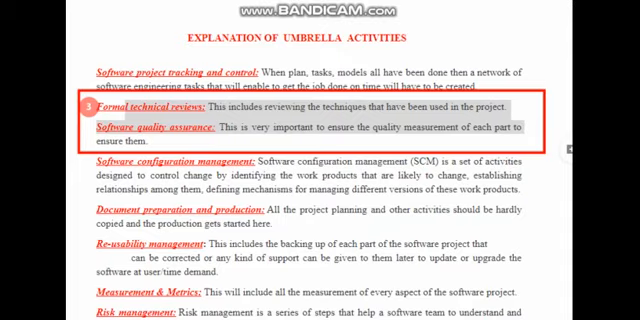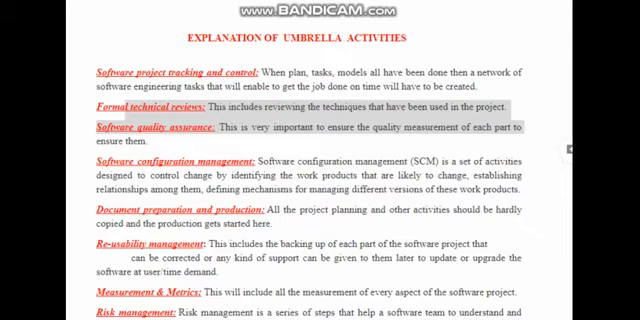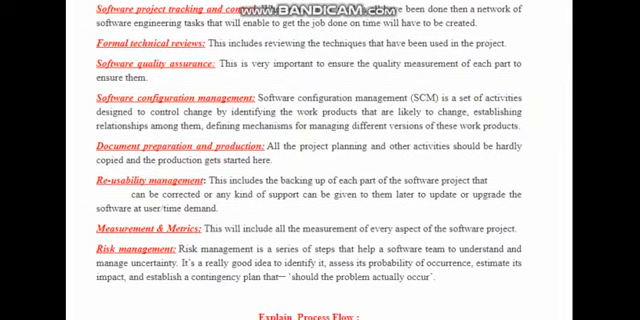During the formal technical reviews, this includes reviewing the techniques that have been used in the project. When certain techniques are used, it may be any technology or the use of any tool. They always keep on tracking and reviewing what tools or techniques are being used during the development of your project. We do all these activities simultaneously, during the development of each module. We keep on tracking, and we keep on performing these activities one by one.